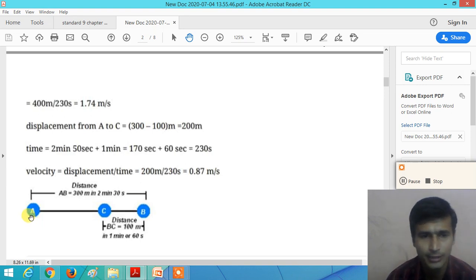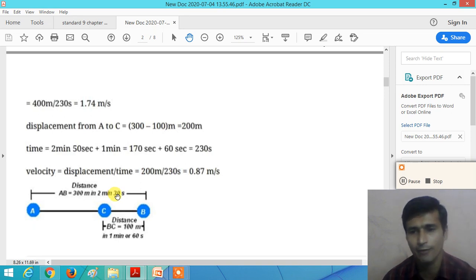For the first case A to B, the distance traveled by the object is 300 meter and the time taken by the object is 2 minute 50 second, that is 170 second. So the average speed is equal to 300 divided by 170 second.